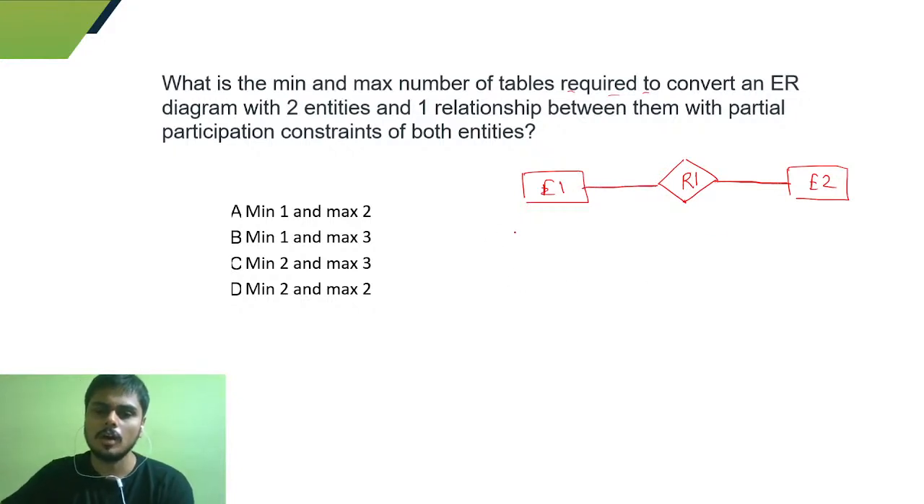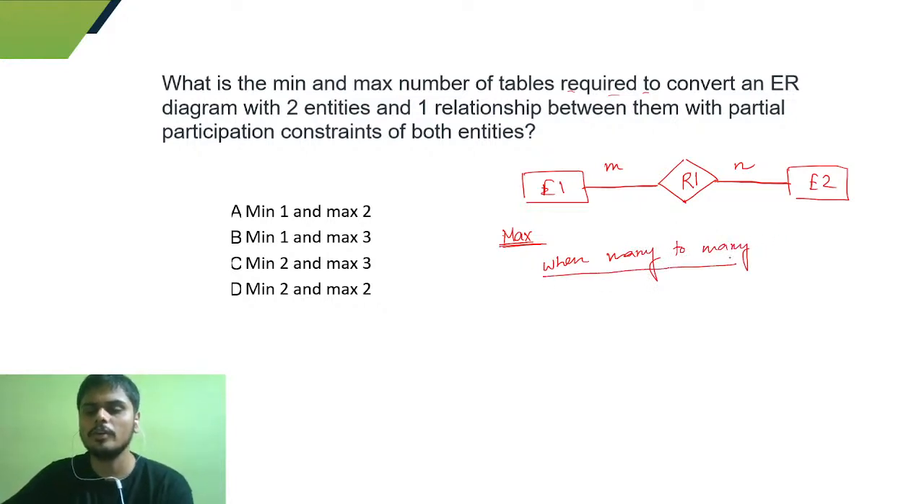So we have to deal with the minimum and the maximum number. When can we get the maximum? We can get the maximum when there is a many to many constraint. Maximum can be got when we have many to many cardinality ratio. When we have a many to many cardinality ratio, then we are going to get the maximum number of tables. For this one entity we are going to get one table.